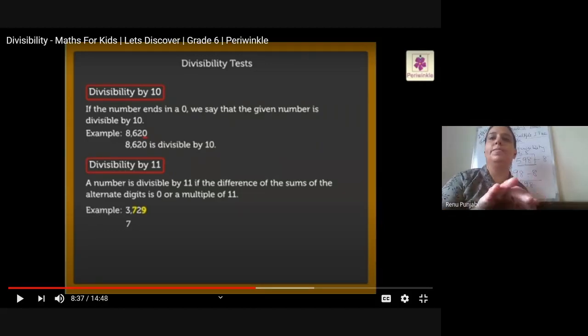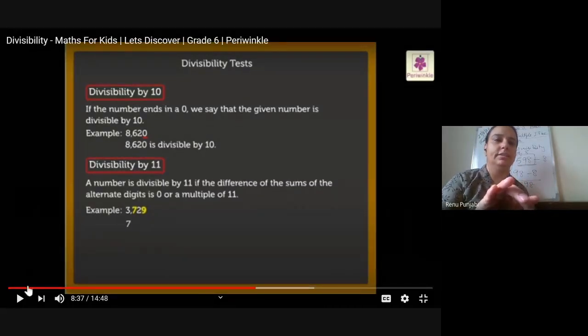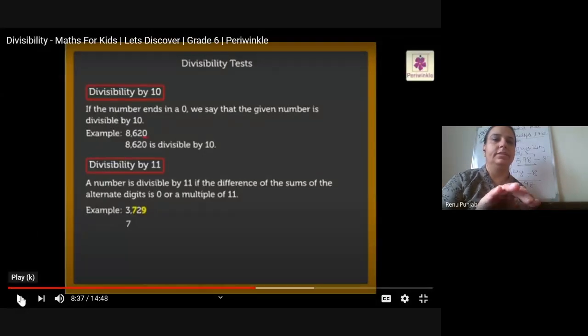So now please pay attention here to how they are taking the alternate digits. Is it visible to everyone? Yes, ma'am. So here the alternate digits are 7 and 9, and 3 and 2. So we add